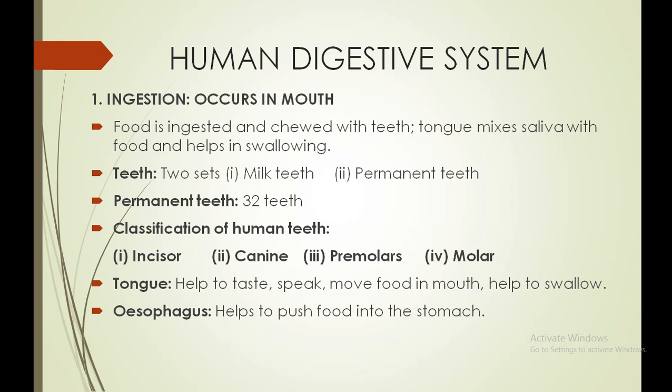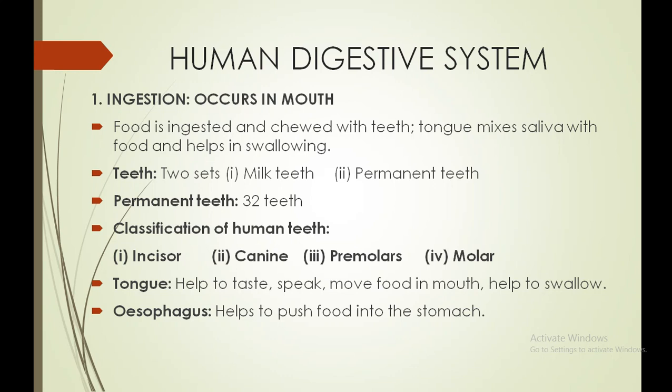As you know, human beings have two sets of teeth, that is milk teeth and permanent teeth. Milk teeth start arriving at the age of 10 to 12 months and fall at the age of 6.